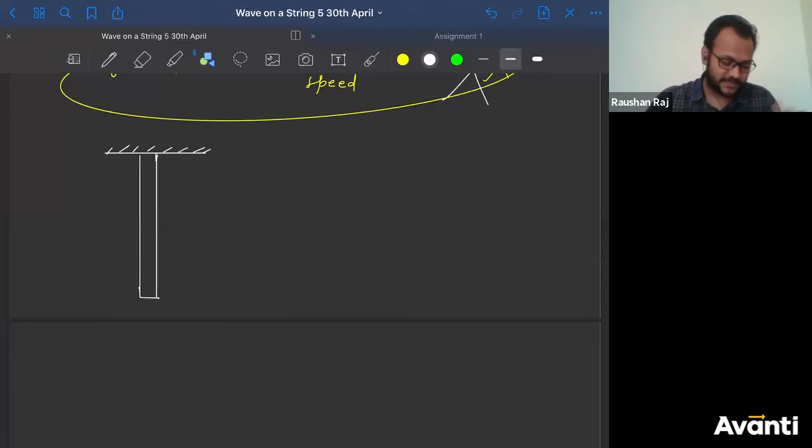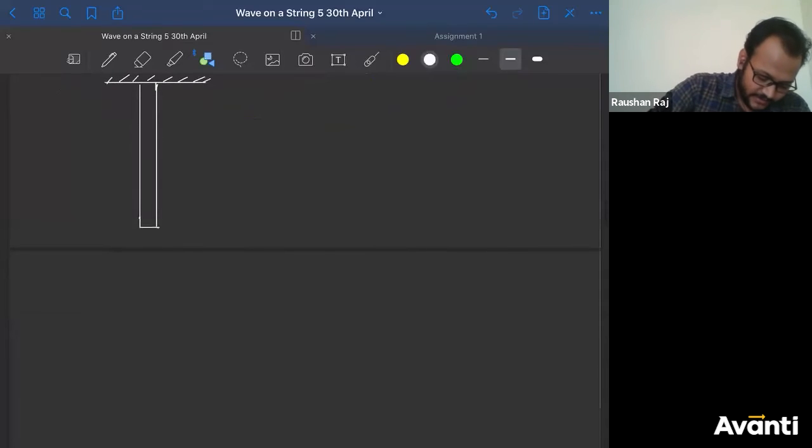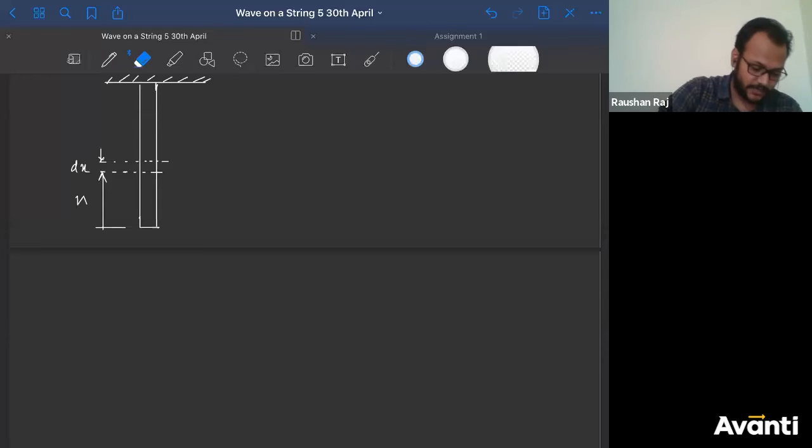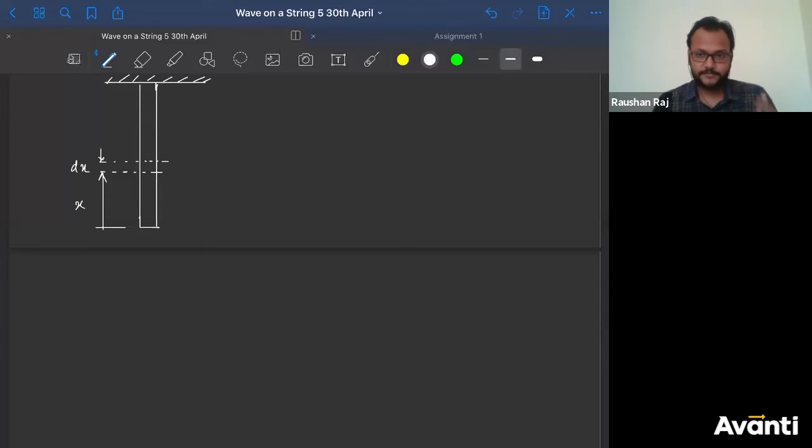From a distance of x from the bottommost point, let us say there is a small part dx. That is the region, okay?